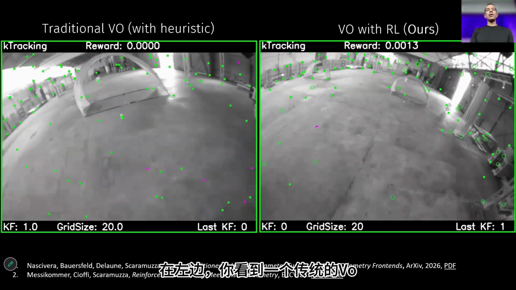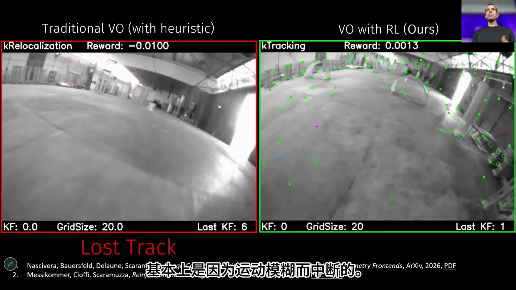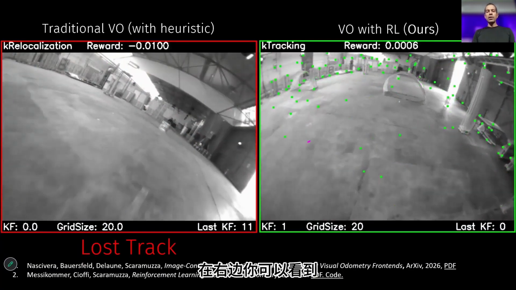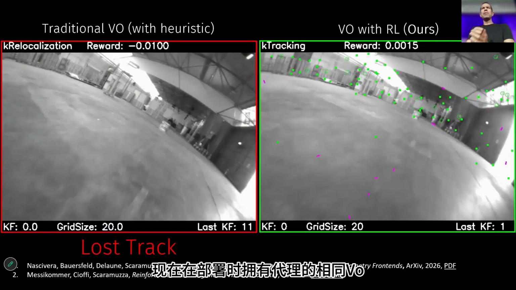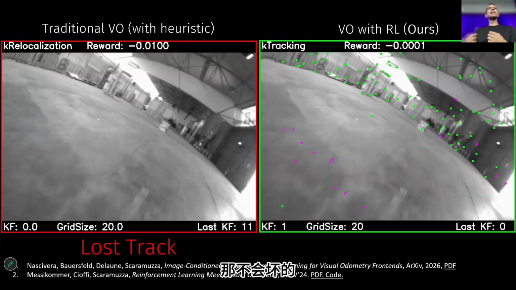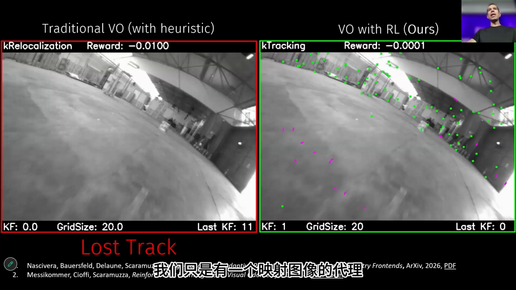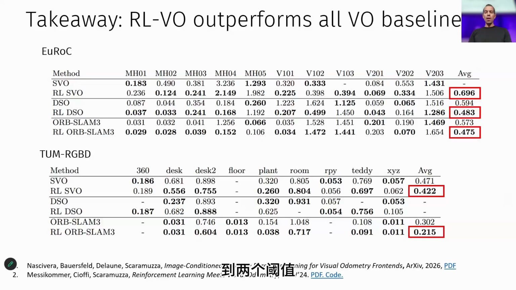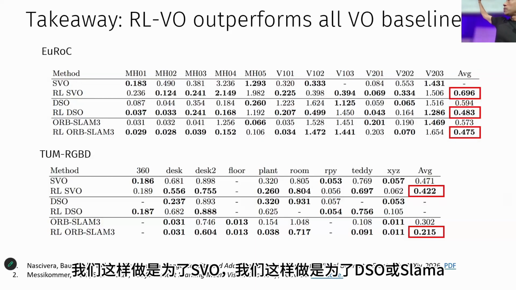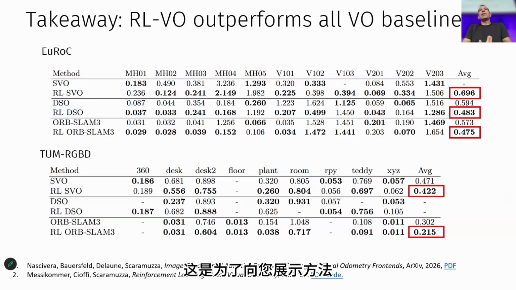On the left, you see a traditional VO that basically breaks because of motion blur. And on the right, you see our system, the same VO, which now has the agent at deployment time, inference is fast, it's 1 millisecond, that does not break. We didn't change any algorithm. We didn't use any deep model. We just have an agent that maps an image to thresholds. We did this for SVO, we did this for DSO or ORB-SLAM. This is to show you that the approach generally can be used for any SLAM algorithm.